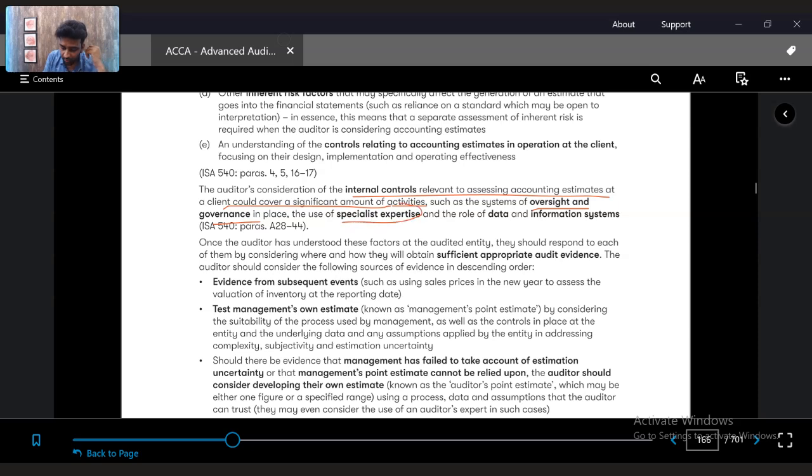Like, are they involving any expertise for certain estimations? For example, in financial instruments, for assessing the expected credit loss provisions, management do hire experts who give an opinion on the provisions they can charge based on the credit rating. So the credit rating and all, they keep an expert on it. So that is whether the management is going strong in controls with respect to the expertise as well, or are they hiring an expert to be involved in the accounting estimates, etc.